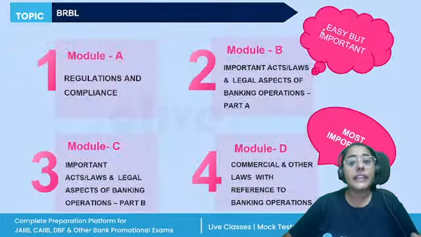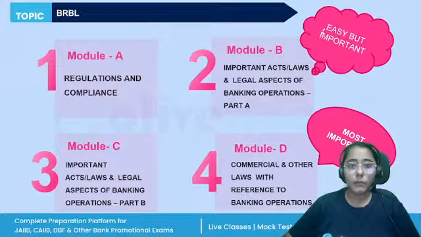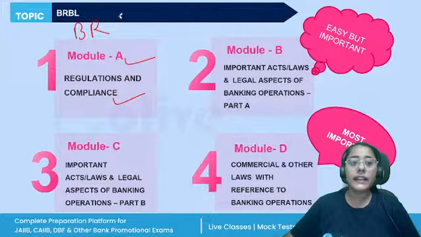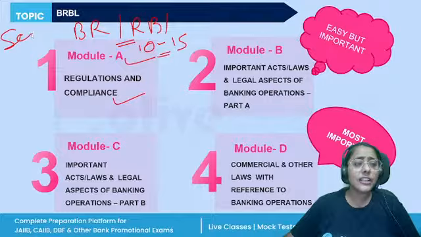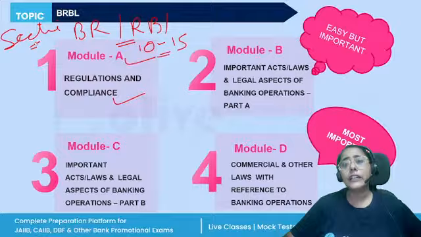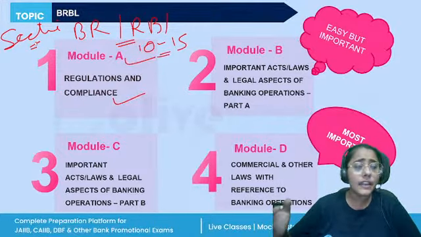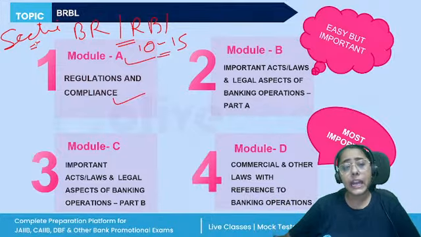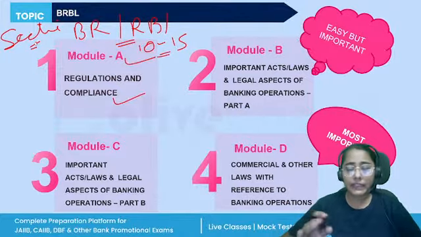If we talk about the weightage of the four modules, we have 4 modules in total. Around 30 units are there. These many acts are that you need to study. In your module A, regulations and compliance, basically the Banking Regulation Act and the RBI Act are covered. This module holds a weightage of around we can say 10 to 15 marks. Direct questions that are section based, like what is the section 8 of the BR Act, what powers are given to RBI under section 42 of the RBI Act, in the section 35 double A, how does RBI regulate the banking business? Like this questions are there.